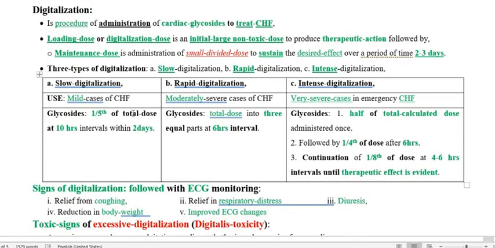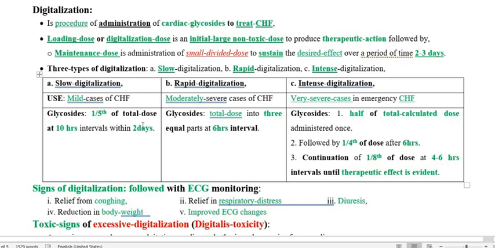So first we go through slow digitalization. In slow digitalization, as we have mentioned, used in the mild case of congestive heart failure, we use the cardiac glycoside. The total dose we have to give over 2 days at 10-hour intervals, and each dose is 1/5 of the total dose. This is in case of mild congestive heart failure.